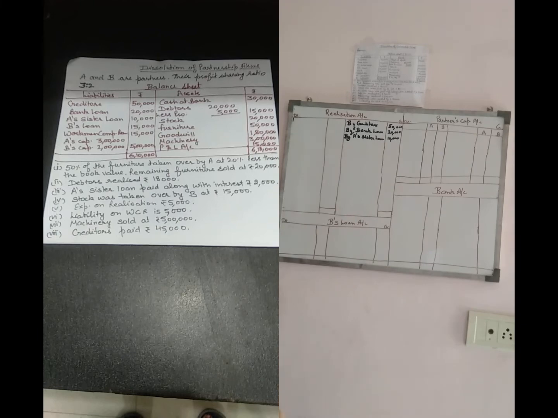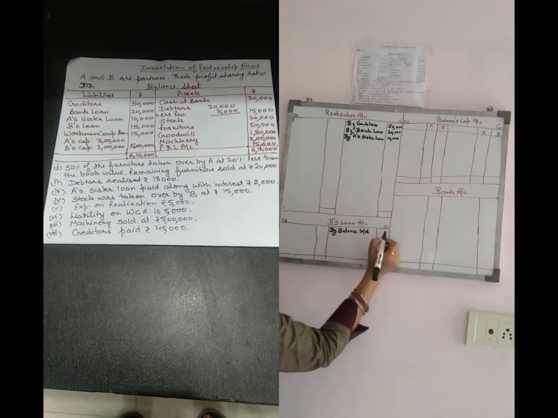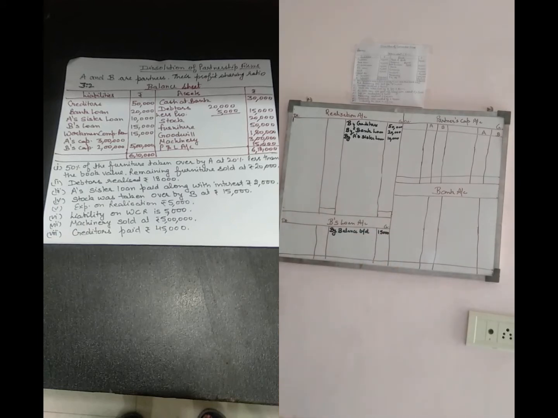After that, B's loan. B is a partner. So for that we have to prepare a separate partner's loan account, B's loan account. I am transferring this loan to the credit side of B's loan account by balance brought down. That is 15,000. After that there is a workman compensation reserve of 15,000.